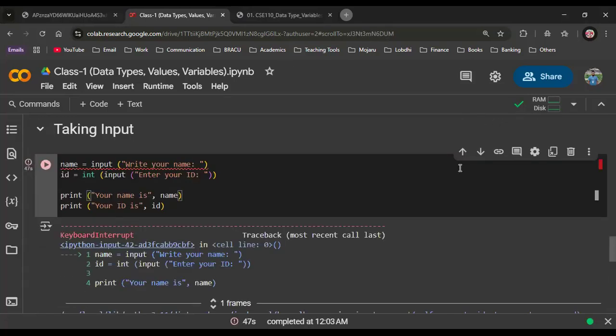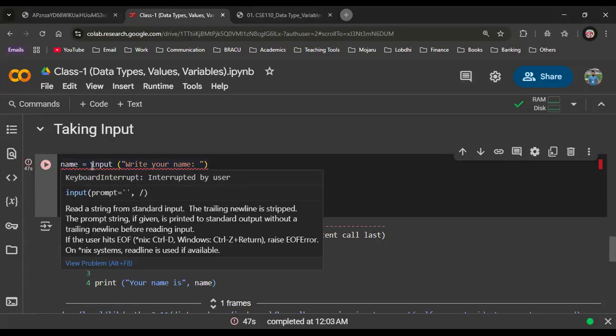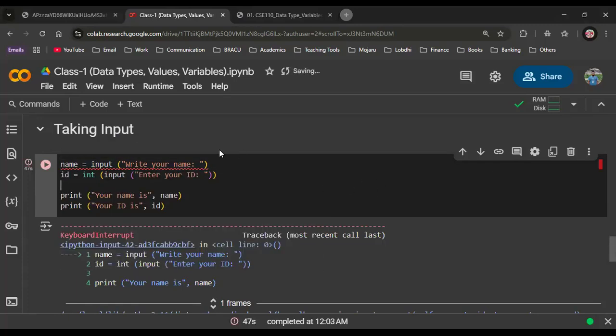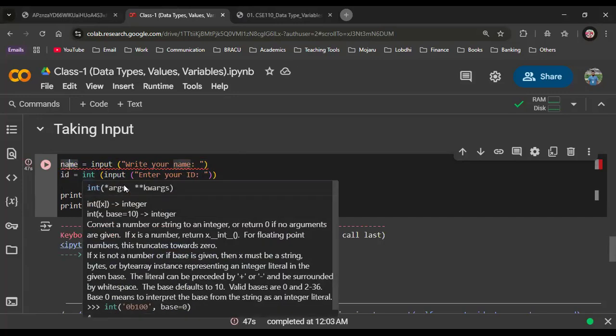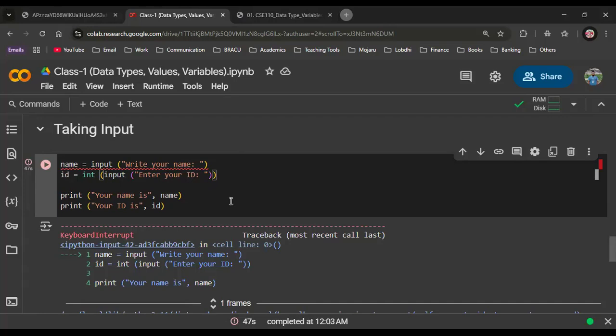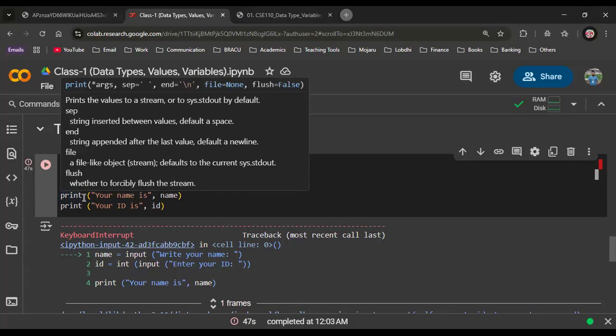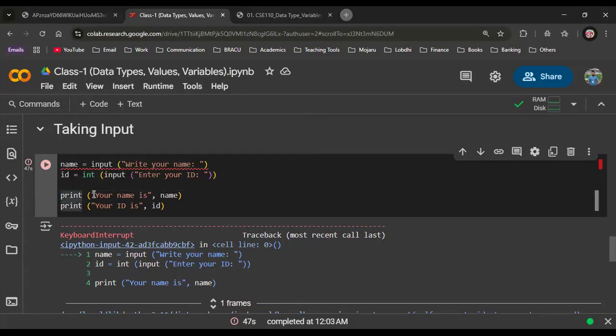Yes, I'm repeating. So we have taken the input from someone, his name and his ID. Now we just want to display it. So for displaying, we know we have to use the print method, right? And inside print, I have written: your name is. It will be run, and then comma. This comma separates it because I want to show the name from the input.